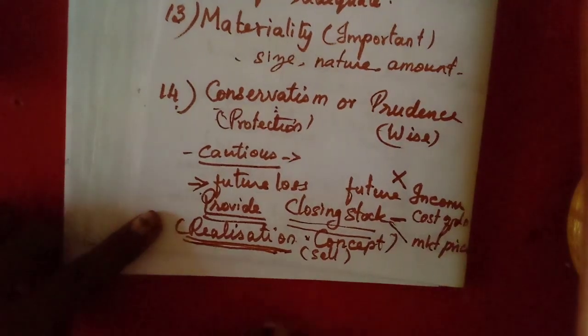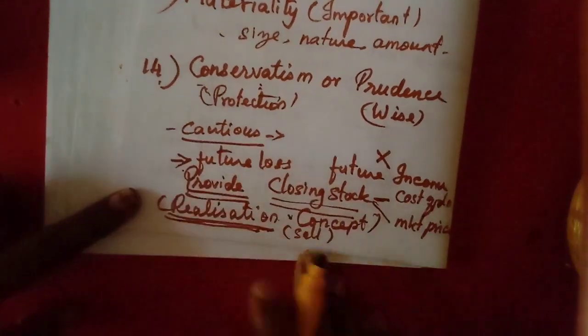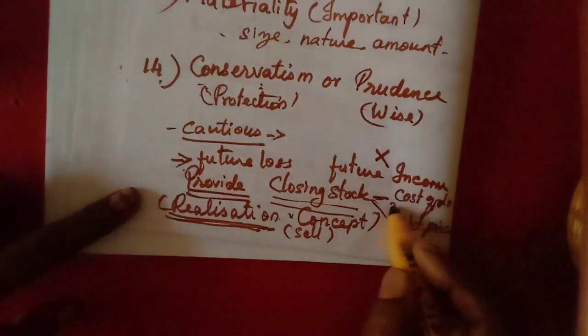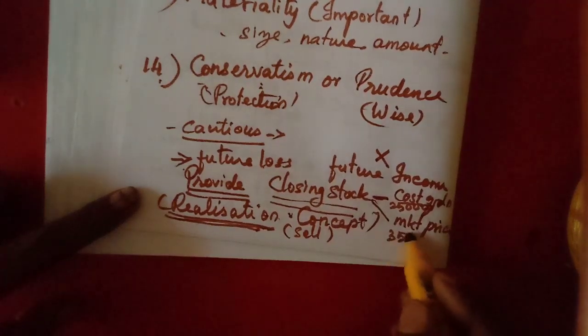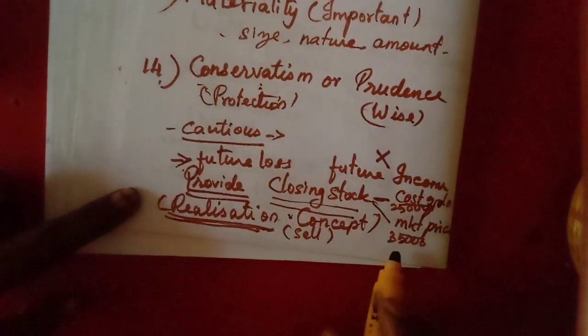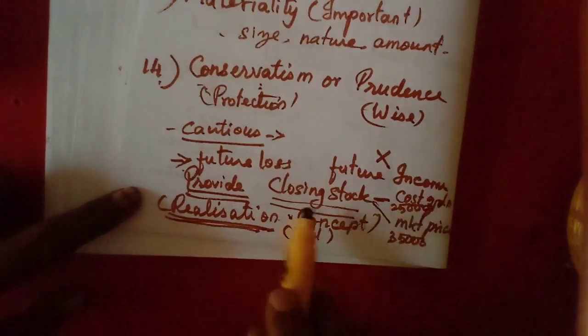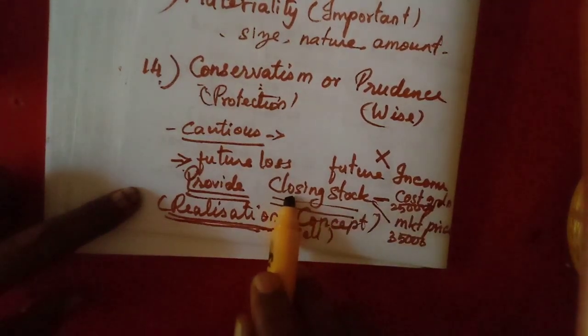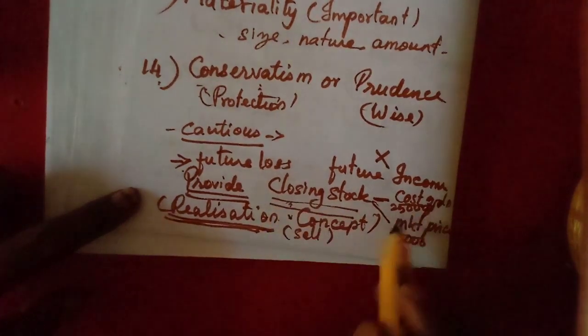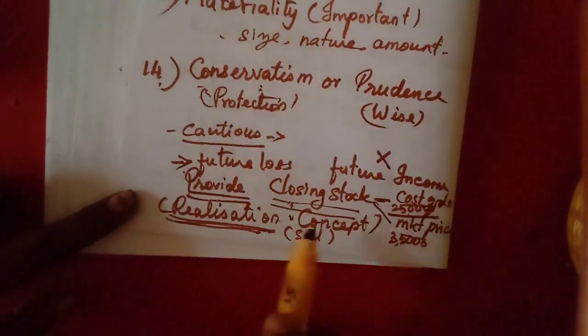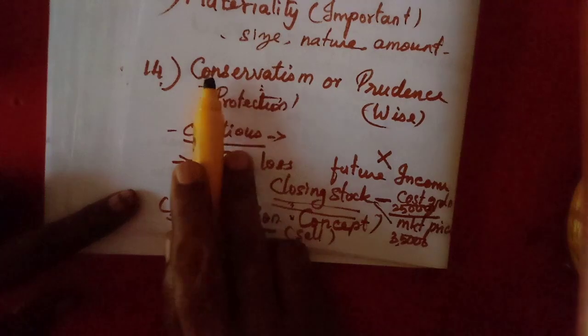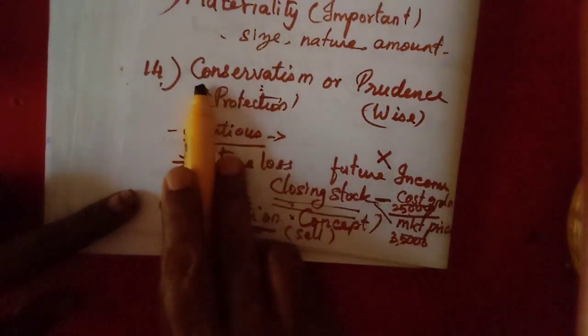For example, for 10,000 units, if the cost price is 25,000, and the market price, if we sell at that price, we will get 35,000. So which value do we have to show in the financial statements? Here we should show the lower price, 25,000, not the higher price. This is because of the convention of conservatism or prudence.